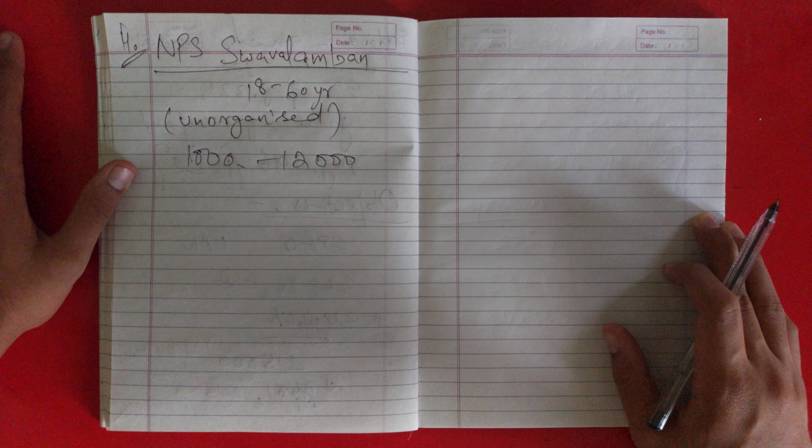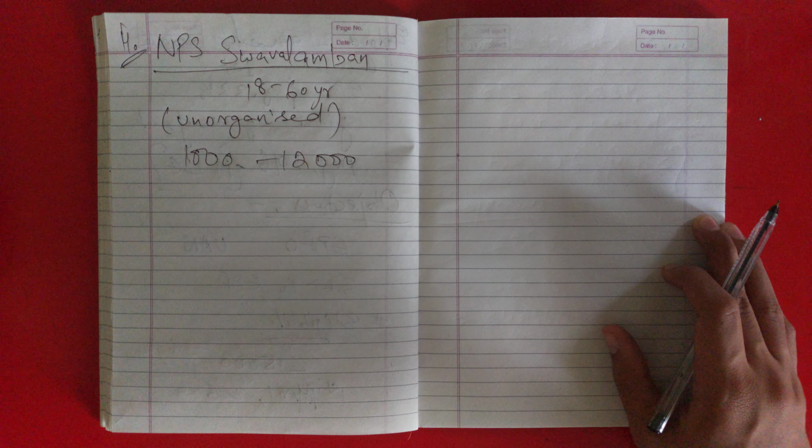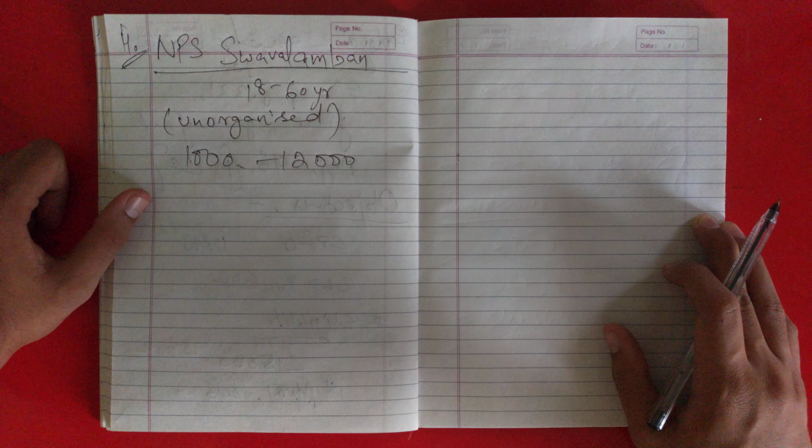That is, exit at age 60 with 40% minimum annuitization of pension wealth, and exit before 60 with 80% minimum annuitization of pension wealth.